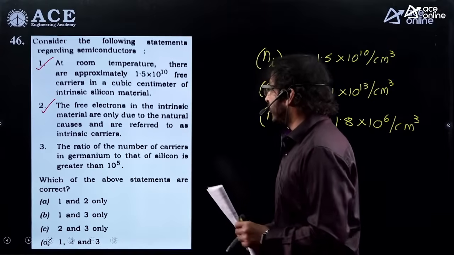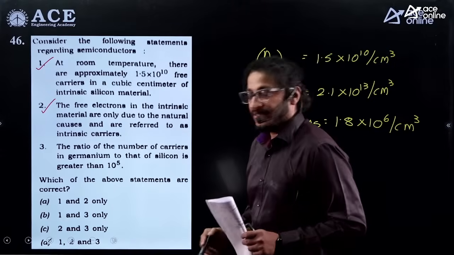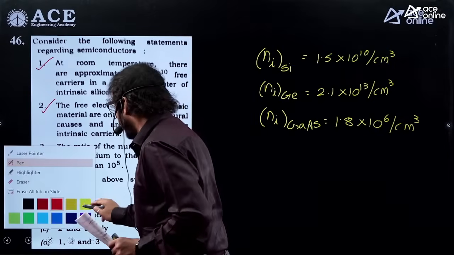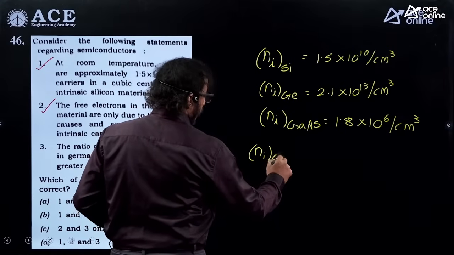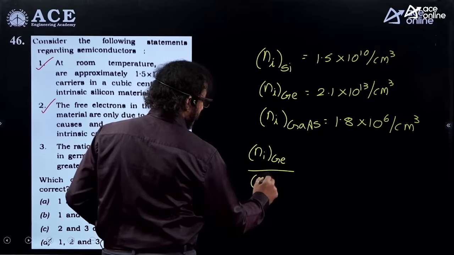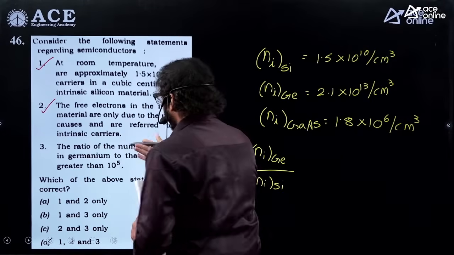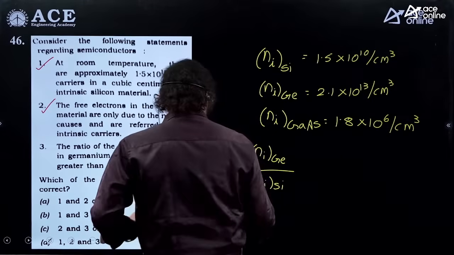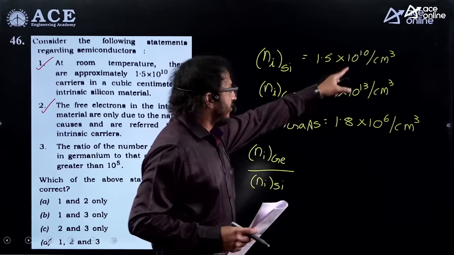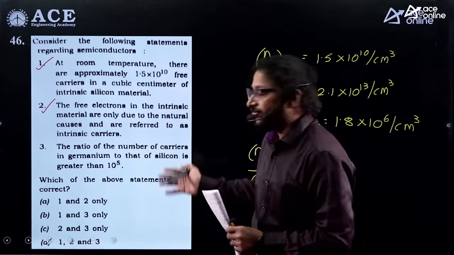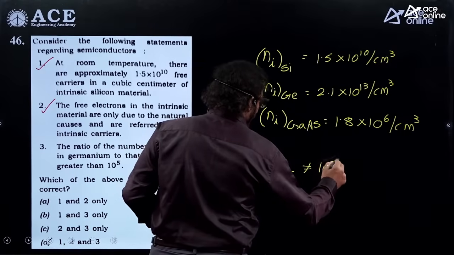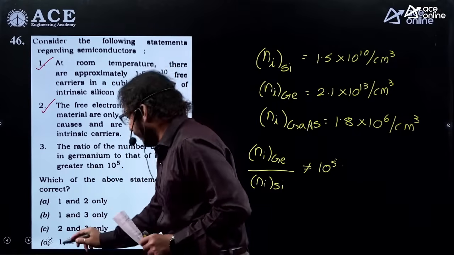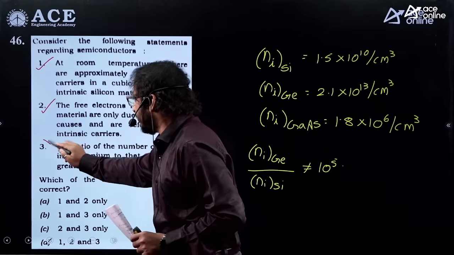And the ratio of the number of carriers in germanium to the silicon. So what exactly is the examiner expecting from you? Ni for germanium with respect to Ni for silicon, germanium to silicon. That is what the examiner is asking. Do you feel 10 power 13 by 10 power 10 is equal to 10 power 5? No, highly impossible. So this is absolutely not equal to 10 power 5. So statement 3 is wrong.